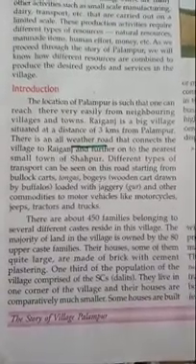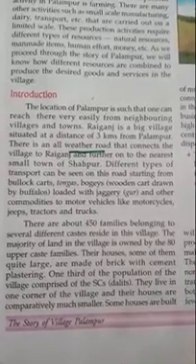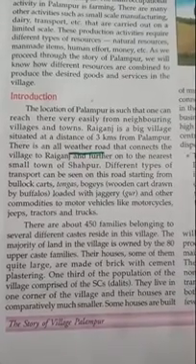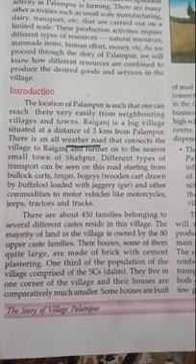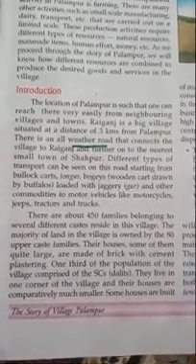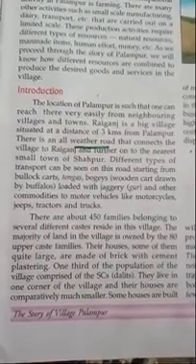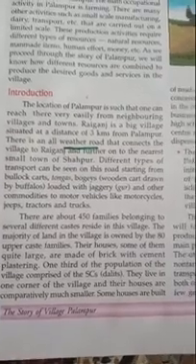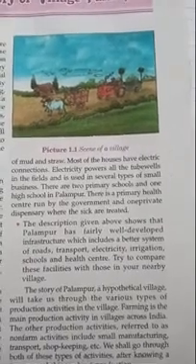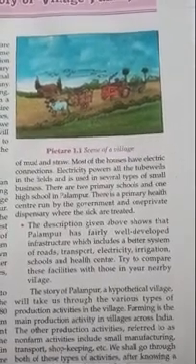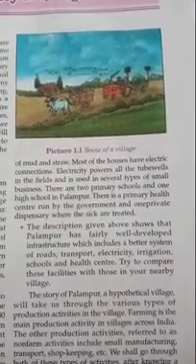One third of the population of the village comprised of the SCs, Dalits. They live in one corner of the village and their houses are comparatively much smaller. Now you can understand how the Dalit people and the upper caste people live in a different way, as their houses are different in the same village. Some houses are built of mud and straw. The houses of the SCs are made of mud and straw, while the houses of the upper caste people are made of brick and cement.